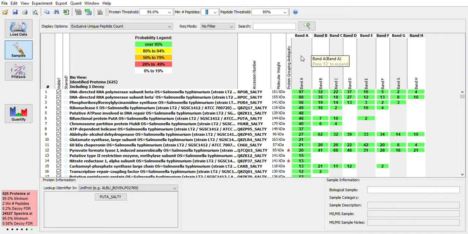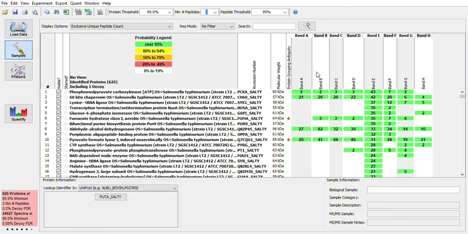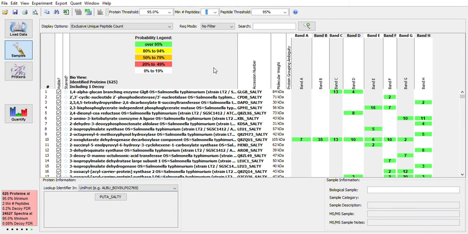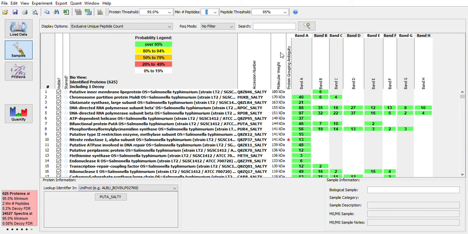It could represent different samples from different treatment conditions, and so on. So one of the really nice things about this software is that we're able to compare the results from different samples side by side. Now, as you've seen by my accidental clicking, all of these columns are sortable. So if we want to sort for column A, we just click on that column. We can also sort by protein name, so it will sort alphabetically, or by molecular weight, and it will sort by size.